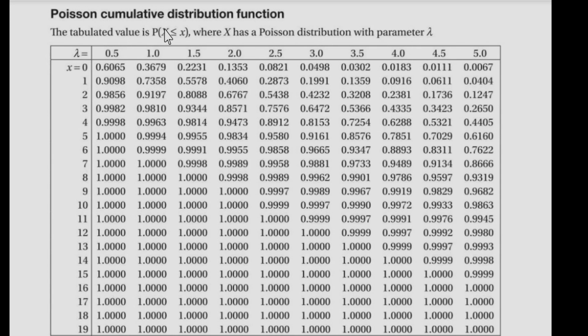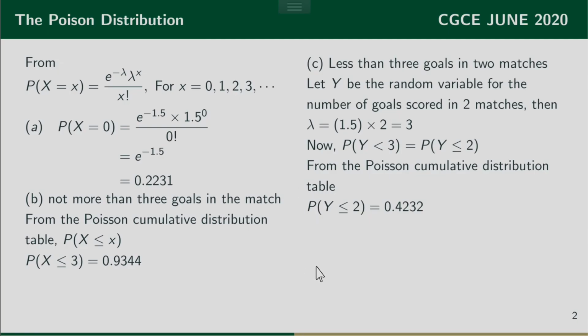I am looking for the cumulative distribution when x is equal to 2. So I follow this row up to 3, and the value of that probability is 0.4232. So that means the probability that y is less than or equal to 2 is equal to 0.4232.